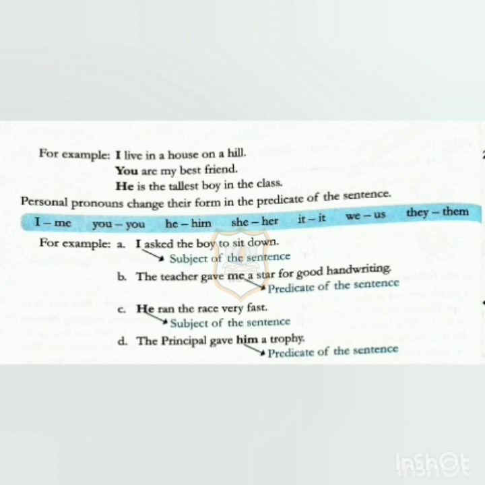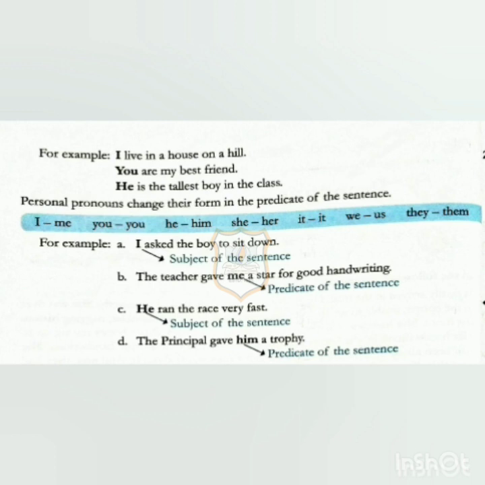Personal pronouns change their form in the predicate of a sentence. So in this we are going to learn about that. See, I will be changed to me. You will remain you. He will be changed to him. She will be changed to her. It will remain the same as it. We will be changed to us. They will be changed to them. So here examples are given. I asked the boy to sit down.